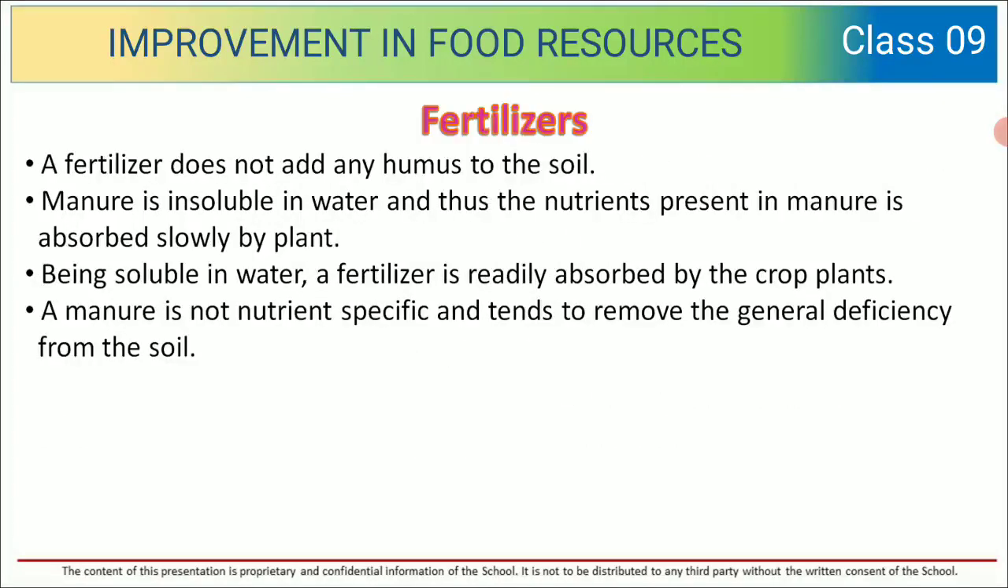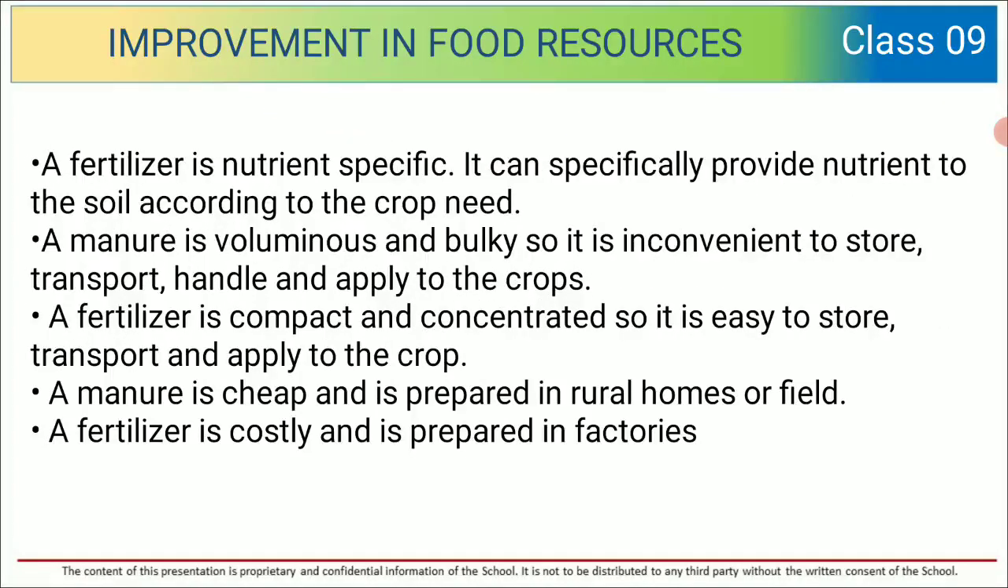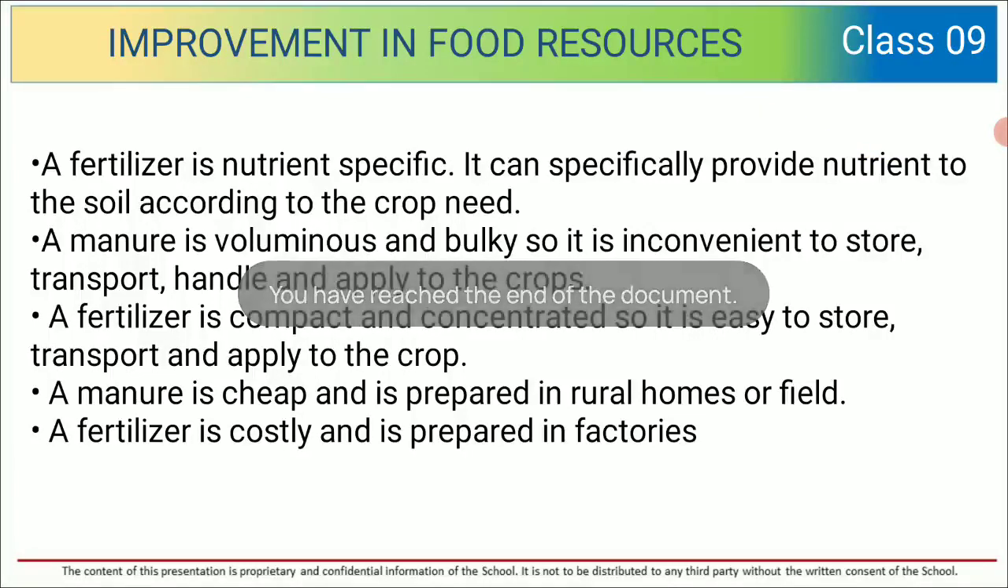A fertilizer is nutrient specific. It can specifically provide nutrients to the soil according to the crop need, whereas a manure is voluminous and bulky. Fertilizer is compact and concentrated, and manure is cheap, whereas a fertilizer is costly.